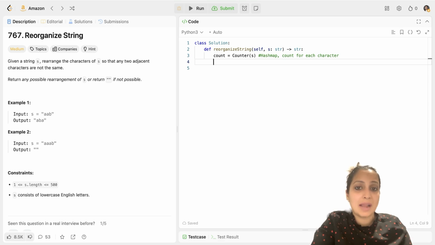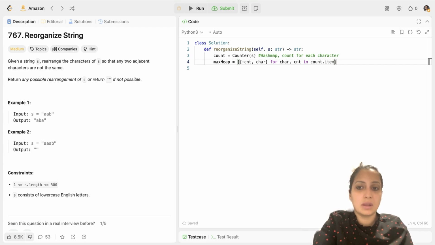Now this is just a hash map, right? But I want a max heap. So to do that, I'll initialize max heap and I'll be taking a list. And like I told you, we'll be negating all the counts. So I negate all the counts and I take the character. So I'm taking basically minus count and character pairs. I'm using a list comprehension for character and count in count dot items, negating the count and saving them in a pair of count and character.